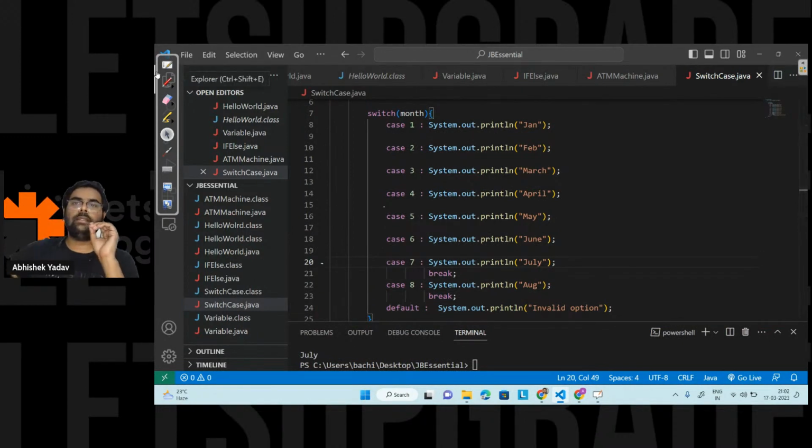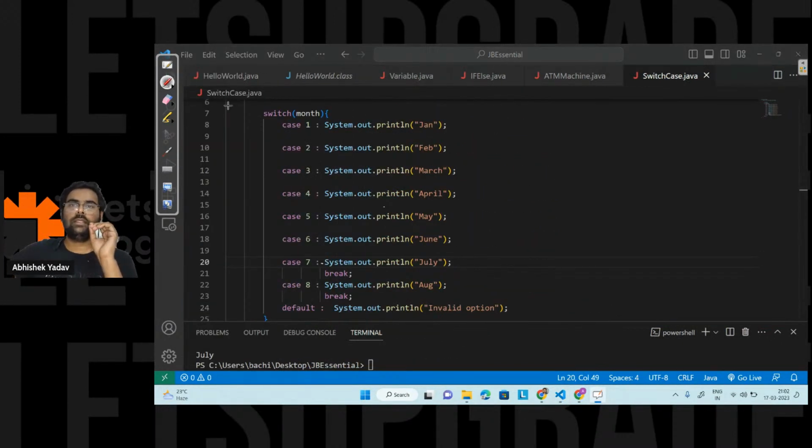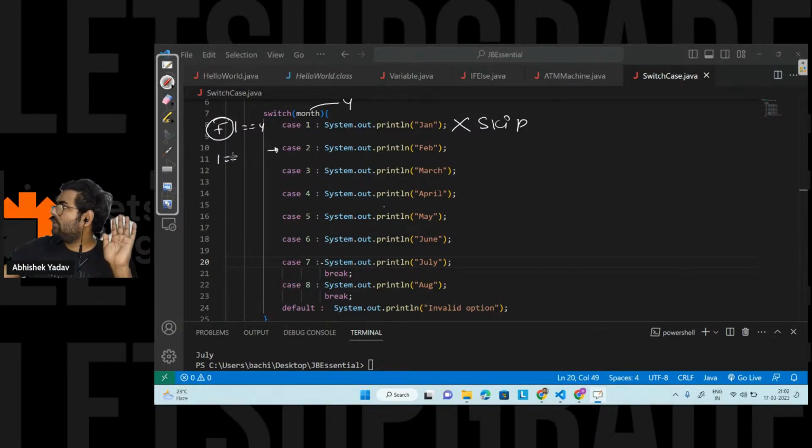So here what will happen? First, the value of month is 4. Is 1 equal to 4? No, it is false. The first condition is false here. So what will happen, guys? It will not execute the first case. It will skip the first case and move to the second case because the condition is not true. The second case value is what? 4 is equal to 2? Again the case value is false, right?